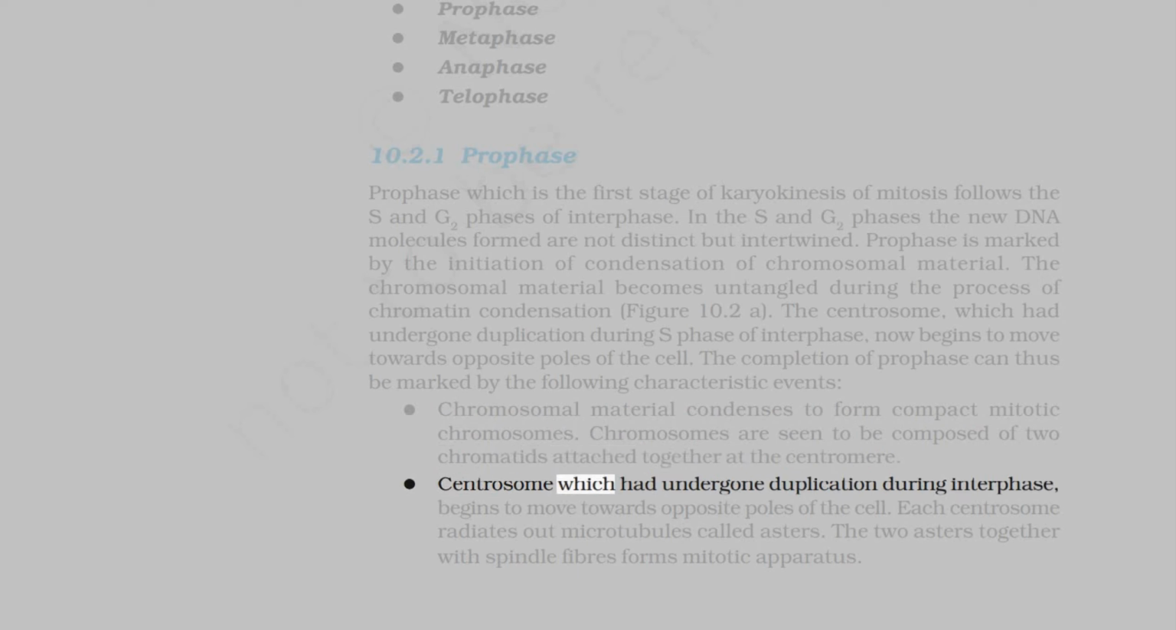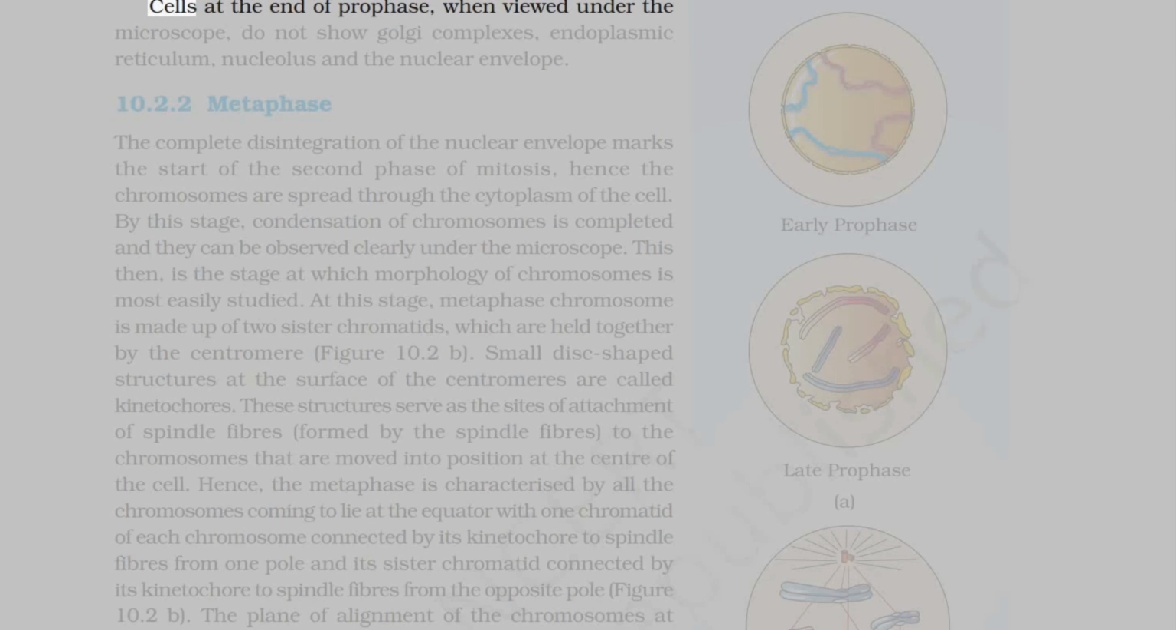The centrosome, which had undergone duplication during interphase, begins to move towards opposite poles of the cell. Each centrosome radiates out microtubules called asters. The 2 asters together with spindle fibers form the mitotic apparatus. Cells at the end of prophase, when viewed under the microscope, do not show Golgi complexes, endoplasmic reticulum, nucleolus and the nuclear envelope.